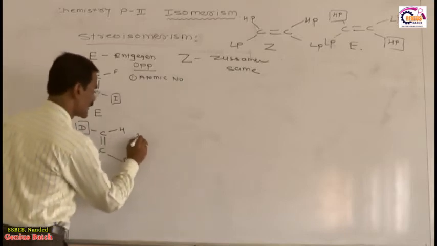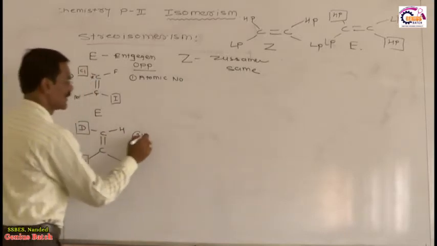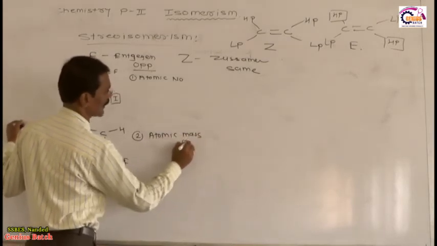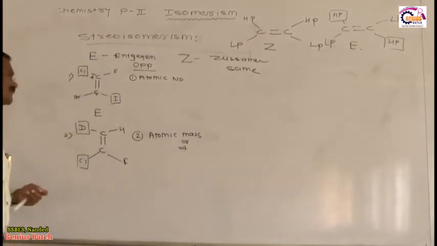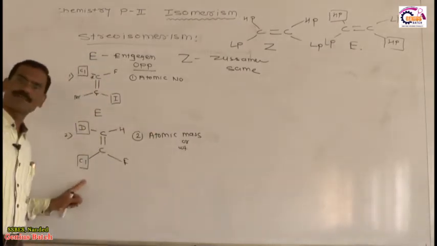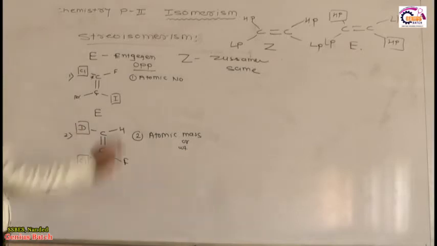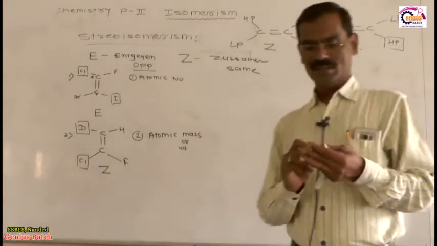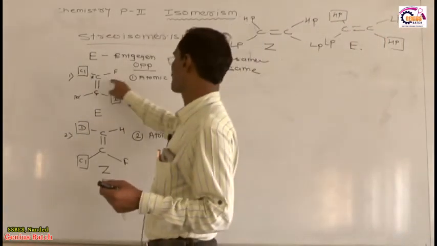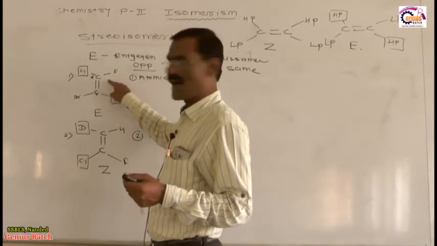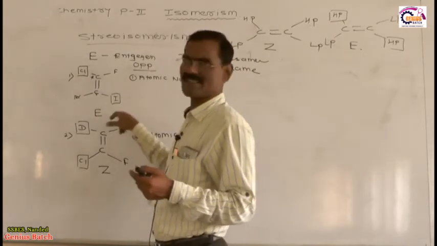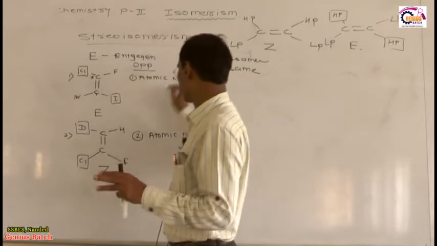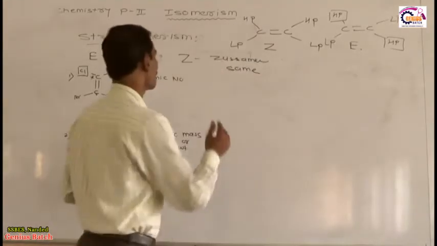It means second, if an isotope is there, then the priority sequence depends upon the atomic mass or atomic weight. Now the atomic mass of D is more than H, therefore these two higher priority groups are on the same side, therefore the configuration is Z. Yes or no? So what is the priority sequence in the first case? Priority sequence depends on the atomic number. Higher atomic number containing species on the opposite side, it is E. If it is on the same side, it is Z. Otherwise everything is very systematic and normal. Atomic number, atomic weight.